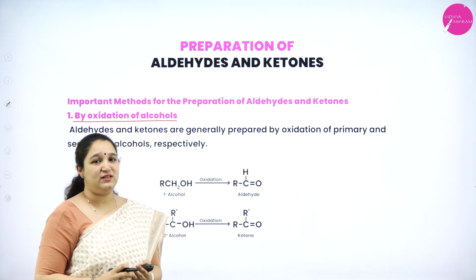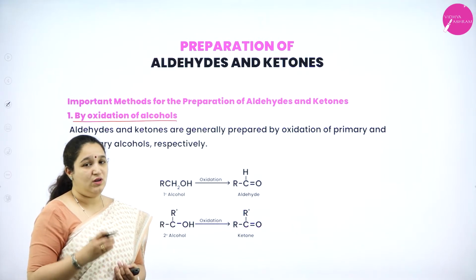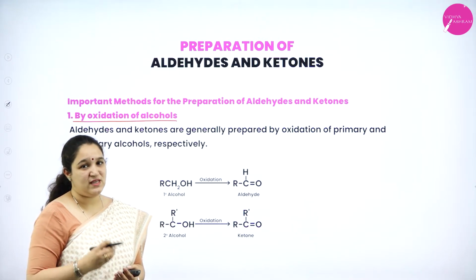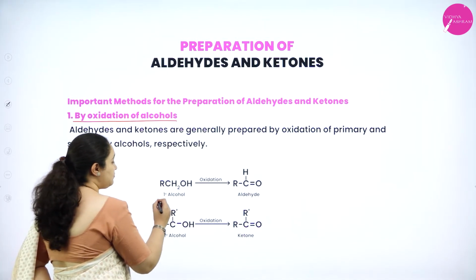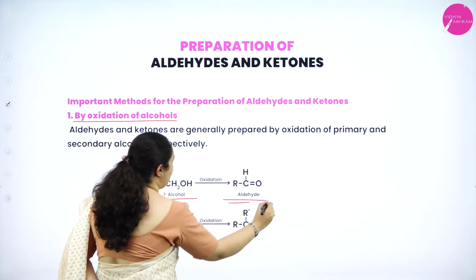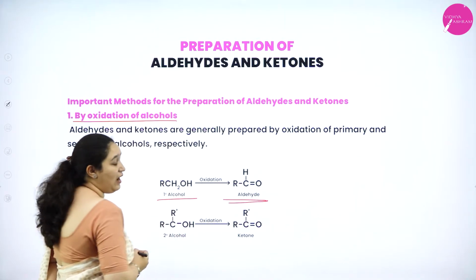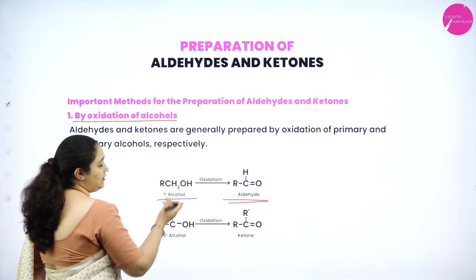You've also studied this from alcohols chapter. You take a primary alcohol, you treat it with mild oxidizing agent like PCC, you're going to get aldehyde, correct? So primary alcohol RCH2OH will give rise to aldehyde.